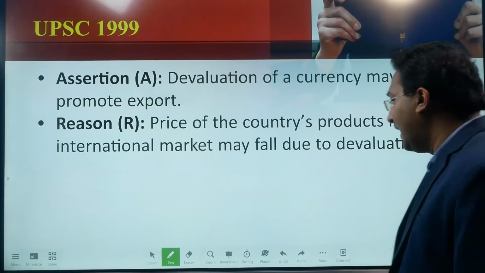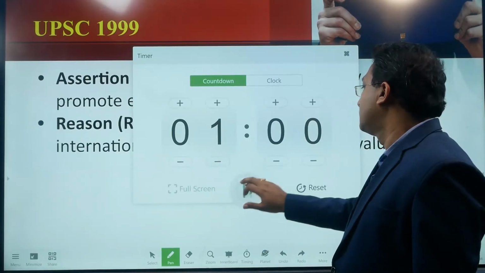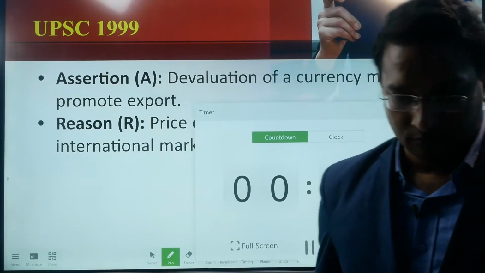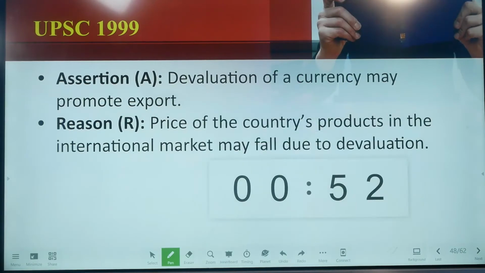Next question, again I am giving you 1 minute. Just read these two statements and identify whether A is correct or not, whether R is correct or not, and whether R is the correct justification of A.